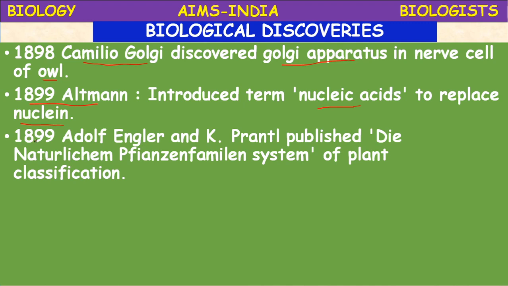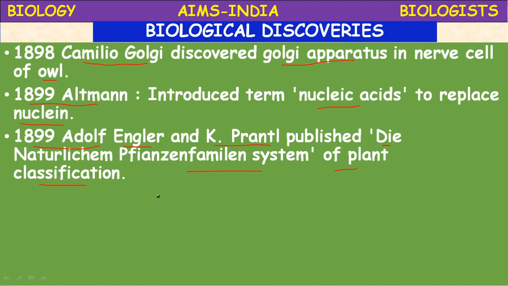In the same year, 1899, Adolf Engler and K. Prantl together published the plant classification, the Die Natürlichen Pflanzenfamilien system. Okay, the natural plant family system. It was a plant classification introduced by Engler and Prantl. It's a system of classification where the plants are classified.